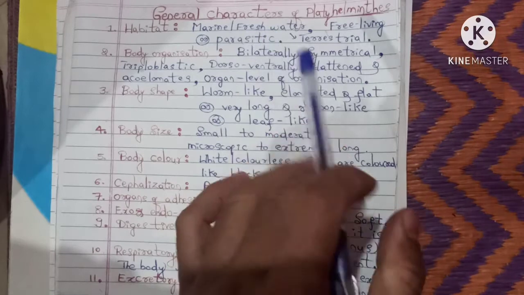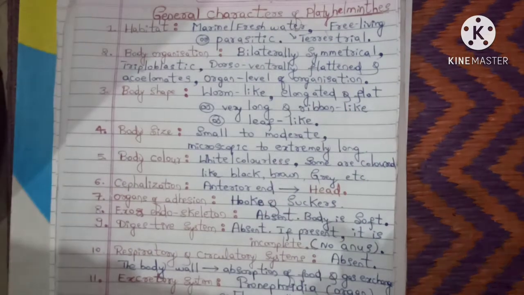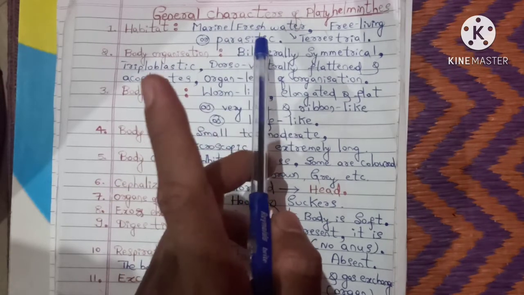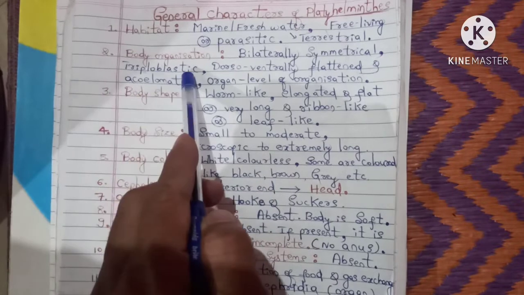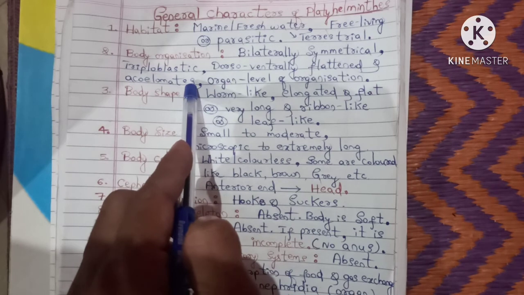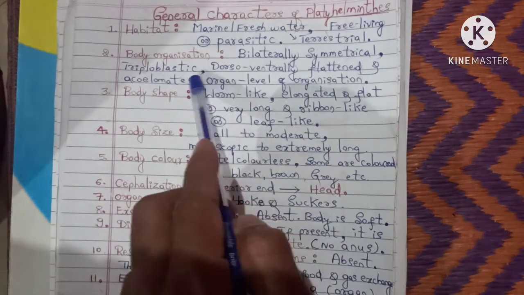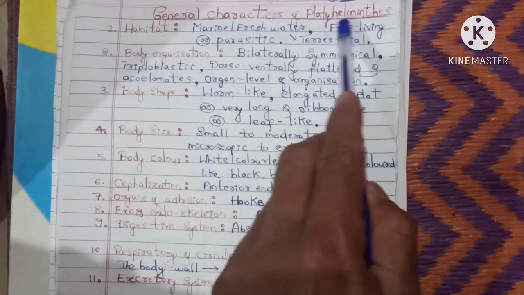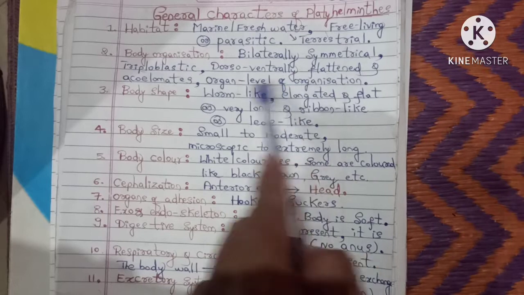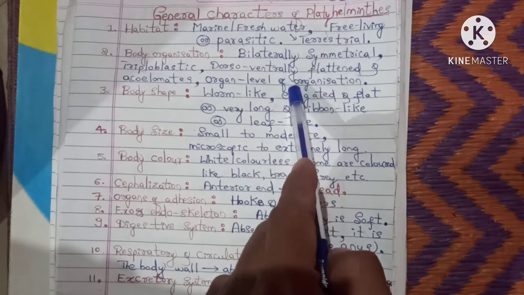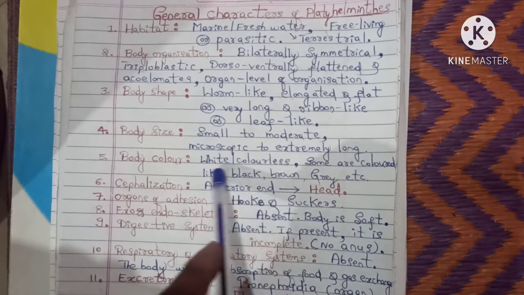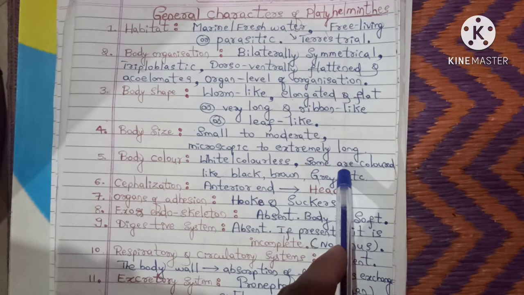Now I will tell you the unique features in these general characters. The most important unique feature is most of them are endoparasites. This is the unique feature. And these are the first bilaterally symmetrical triploblastic acoelomate animals. This is the second point. And the body is dorso-ventrally flattened, hence they are called flatworms. Platyhelminthes are commonly called flatworms. And these are the only animals having organ level of organization. Then another important character is most of them are colorless and some are colorful.